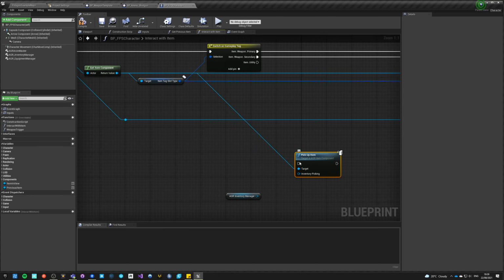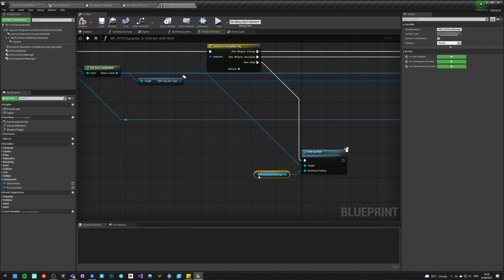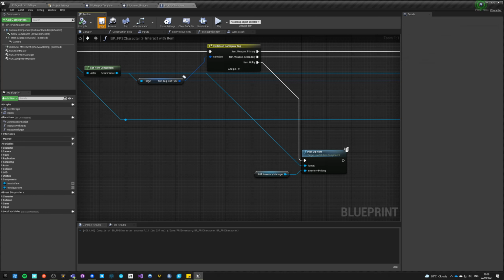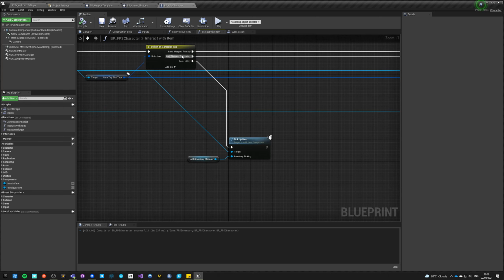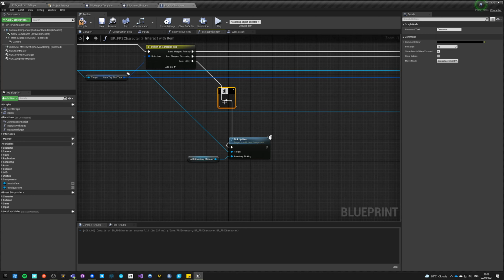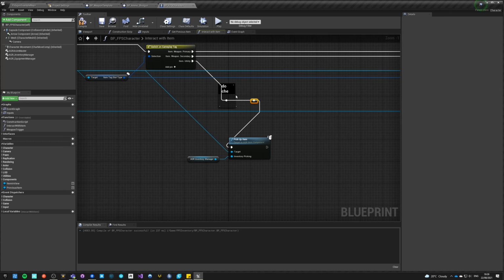Let's just run the server function. It's already on the server. And we just say our inventory, pick up this item. And let's say that we are not checking if we have full ammo or if we can pick it up, because if you want to do any checks, if you are full of ammo or anything like that, you do it here. So you would just do checks here.